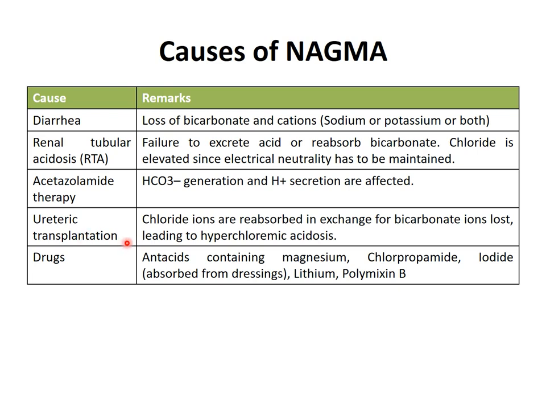In ureteric transplantation, chloride ions are reabsorbed in exchange for bicarbonate ions, which are lost, because the ureter is diverted into the colon, so bicarbonate cannot be reabsorbed, and it leads to hyperchloremic acidosis. Certain drugs like magnesium containing antacids, chlorpropamide, iodide, lithium all lead to normal anion gap acidosis. This is also known as inorganic acidosis.